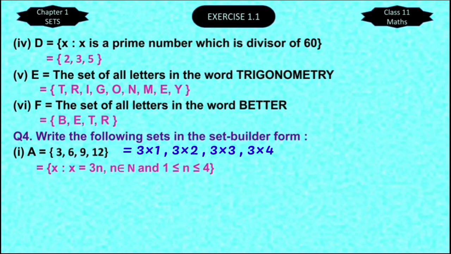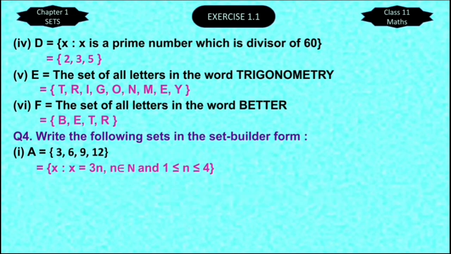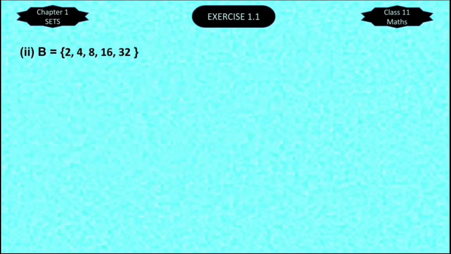As discussed earlier, we can write various different forms of set builder form. So I can also write it as set of all x such that x belongs to N, x is a multiple of 3 and 2 less than x less than 13. Now let's observe the next one.